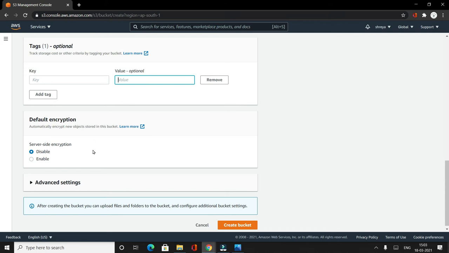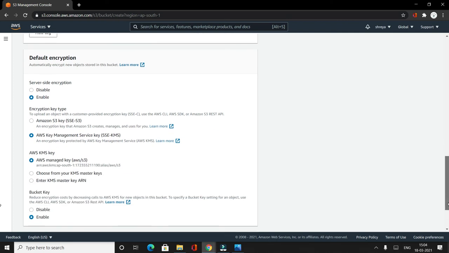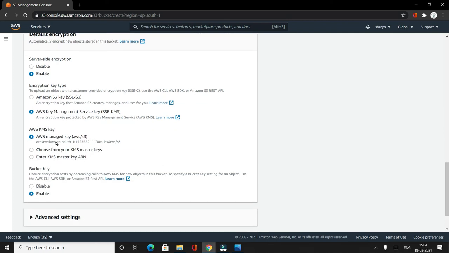Then look at this default encryption. By default the encryption is disabled. This is server side encryption. We looked at client and server both. Now if I click on enable, then it will show me the different types that are possible. So we can either have a server side encryption S3 encryption, or we can have this one. If I select S3 server side encryption using KMS, then it will show me few more options. It will ask me whether my key has to be managed by S3, or it will be chosen from KMS master key, or I want to enter a KMS master key. Okay.